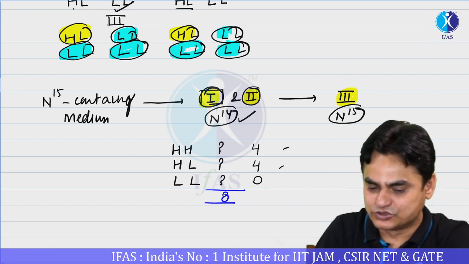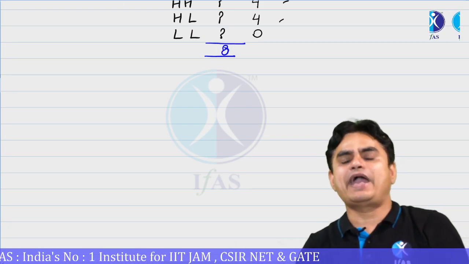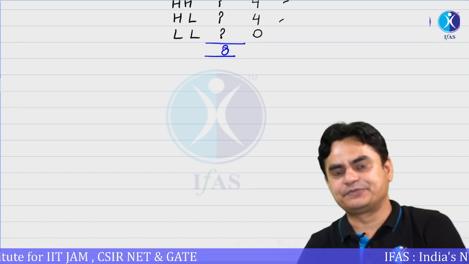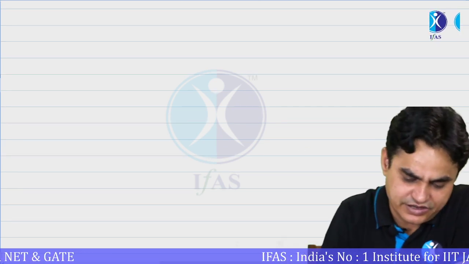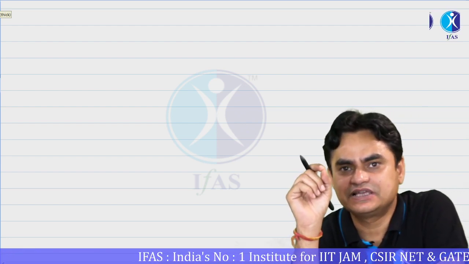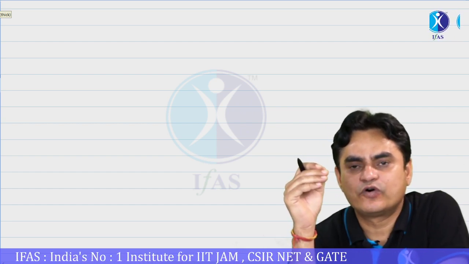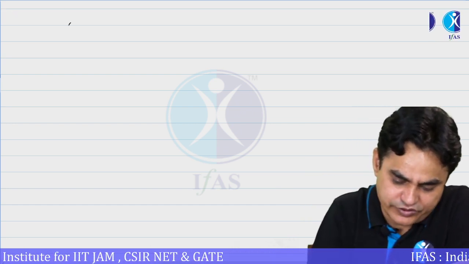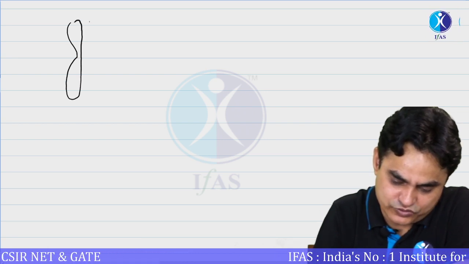Okay. So it was Meselson and Stahl who excellently proved that DNA replication is semi-conservative in E. coli. The same thing could also be proven using bromouracil. Bromouracil is basically a nucleotide analog for thymine. In eukaryotes, it could be proven that, let's say, there is some eukaryotic chromosome. Okay, and this is, let's say, a eukaryotic chromosome.